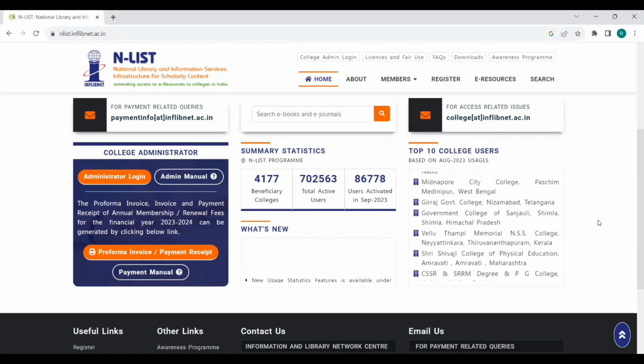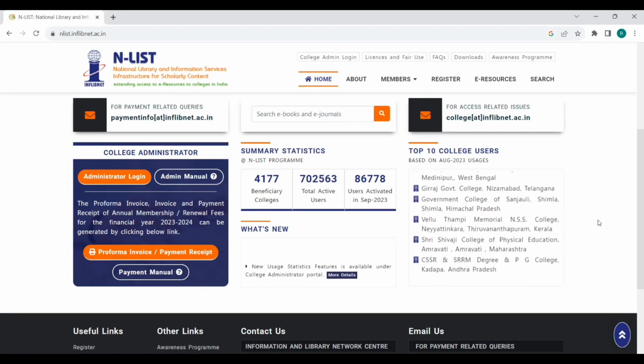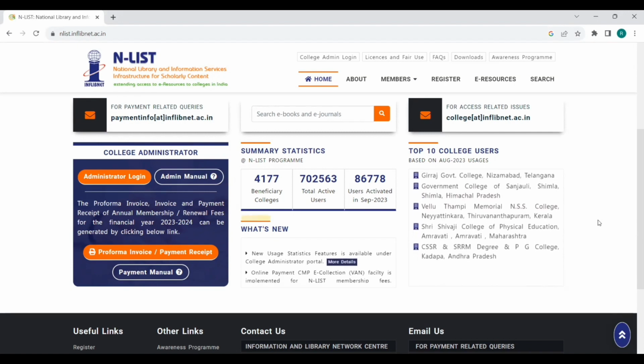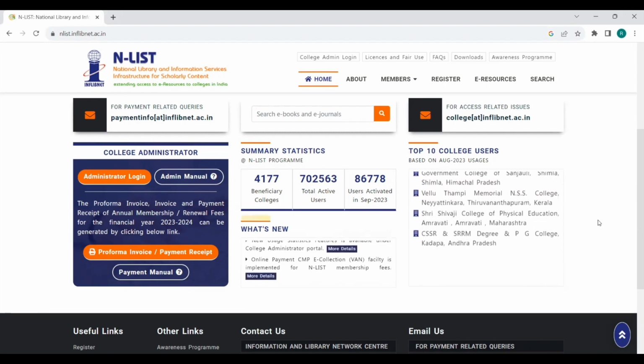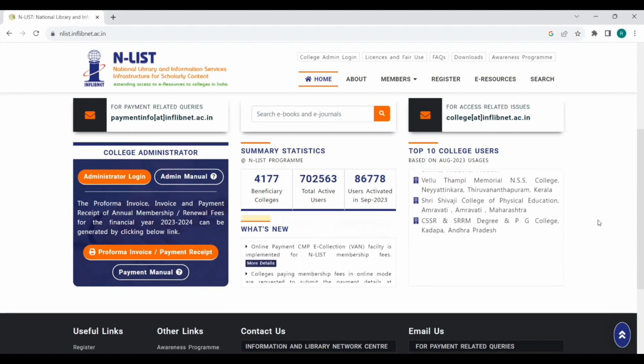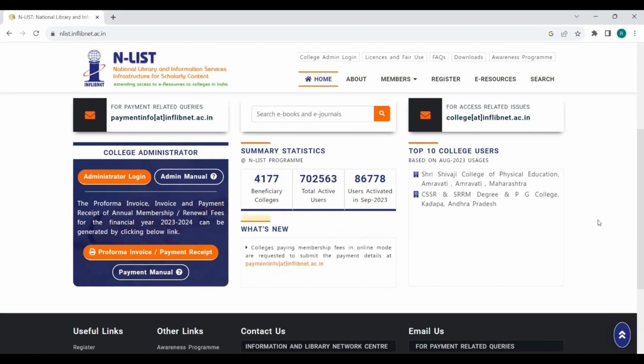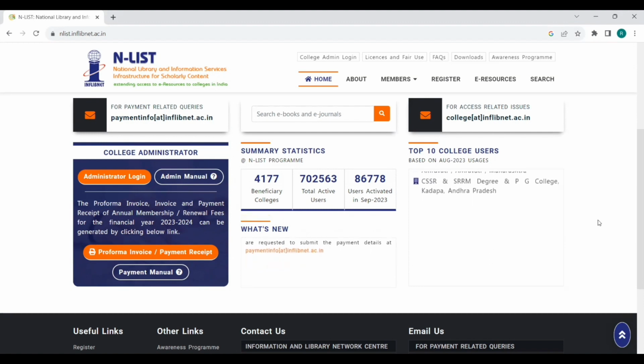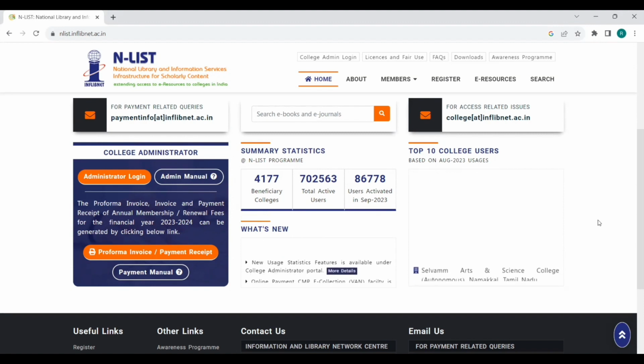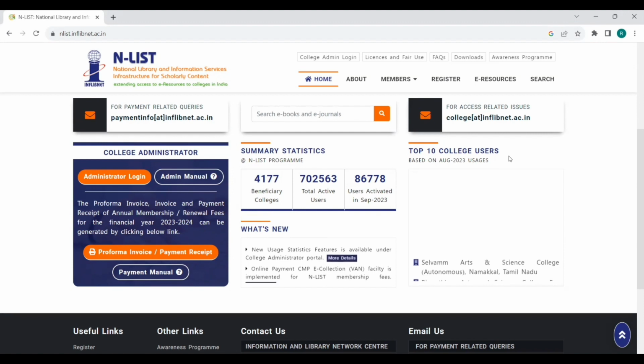As for how the top 10 colleges are selected, the colleges whose users have the maximum downloads through their authorized login, or the number of users actively visiting this ENLIST space, and who also download or cite those articles, will be listed in this top 10.